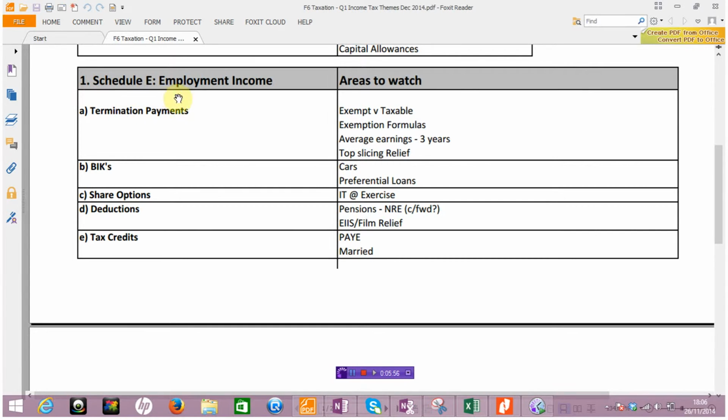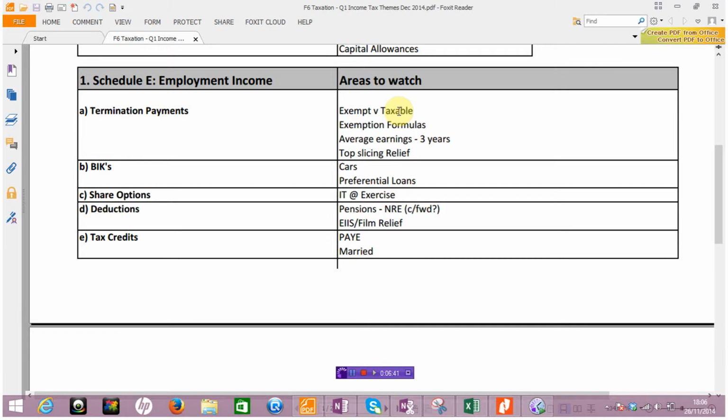So, what sort of things do we need to do in this termination payment area? Well, those of you who've been in class with me will remember that we're talking about sets of threes, and really the first set of three is this idea of exempt versus taxable income. In other words, a redundancy or termination package has to be provided to you in the form of a list of items that the individual is receiving. Some of them are going to be exempt, some of them are going to be taxable, and some of them will be, in effect, partially exempt. And really what we're looking to do is to split that list into those three main areas.